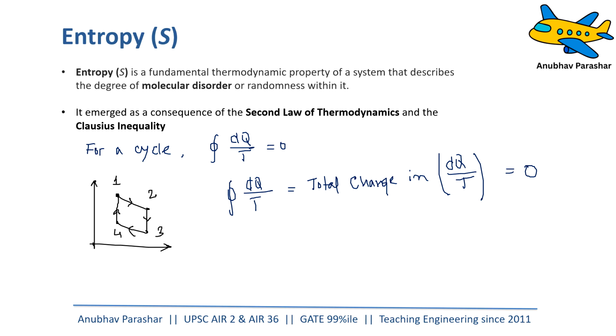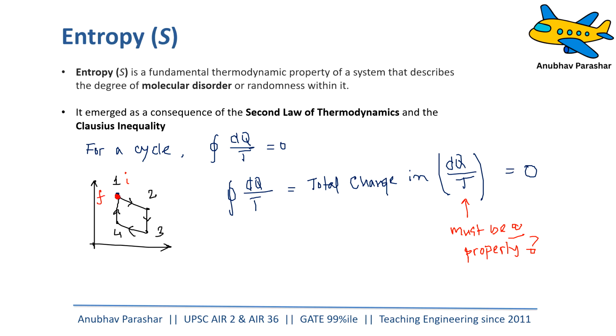Now, if you look back at the cycle, this is only possible if dq by T must be a property. Why? Because it is only if it is a property of the system that the total change can be zero, because the initial condition equals the final condition.